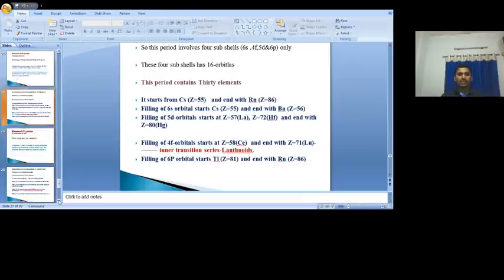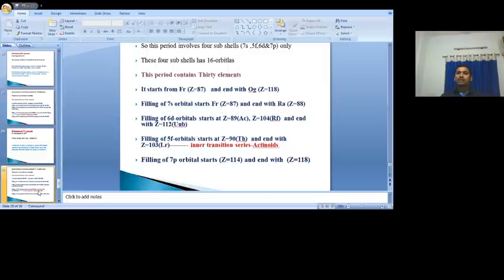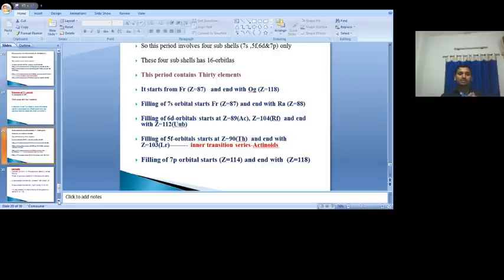Like the sixth period, in the seventh period also 32 elements are present. It starts from atomic number 87 to 118. So this is about the different periods 1, 2, 3, 4, 5, 6, 7, and in each period a different number of elements are present. In the first period 2 elements, in the second and third 8 elements, in the fourth and fifth 18 elements, in the sixth and seventh 32 elements. The shortest period is the first period. The largest periods are the sixth and seventh periods.